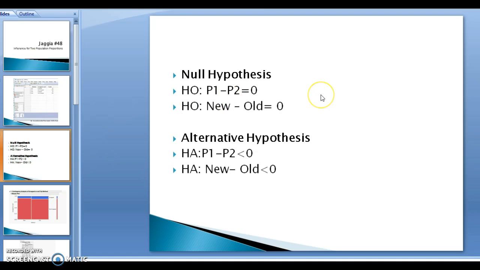So we need to determine the null hypothesis and the alternative hypothesis. For the null, we said that P1 minus P2 is equal to 0, which basically is saying that the boards scrapped under the new method minus the boards scrapped under the old method is equal to 0. And the alternative hypothesis says that the boards scrapped under the new method minus the boards scrapped in the old method is less than 0, which is saying that there's less scrap under the new method.